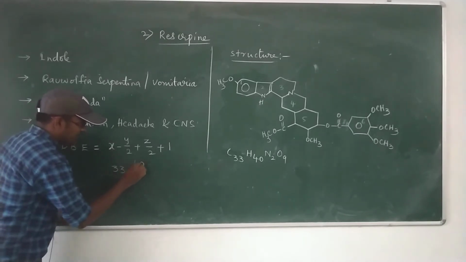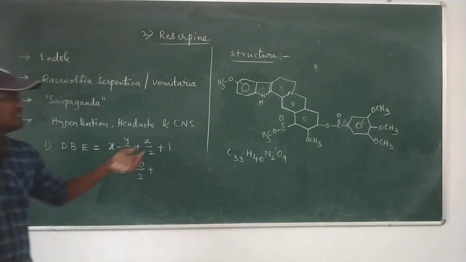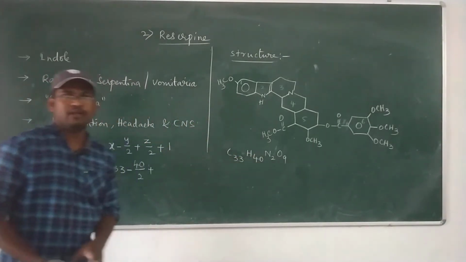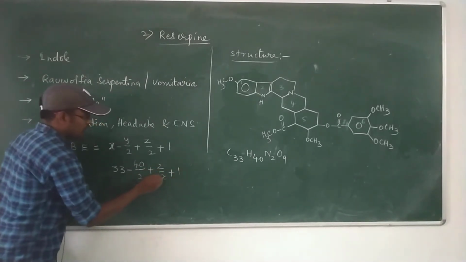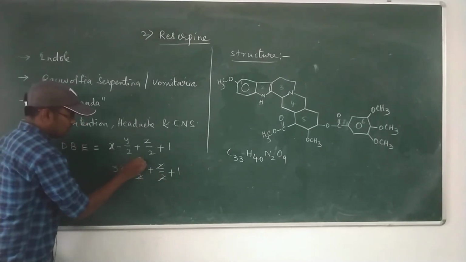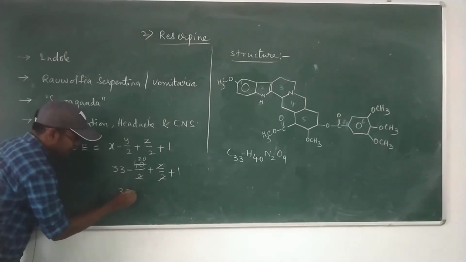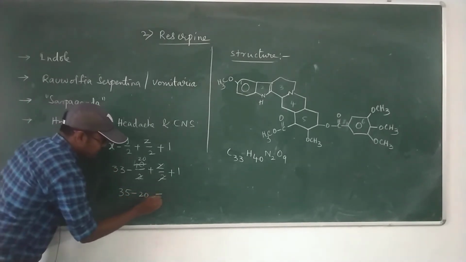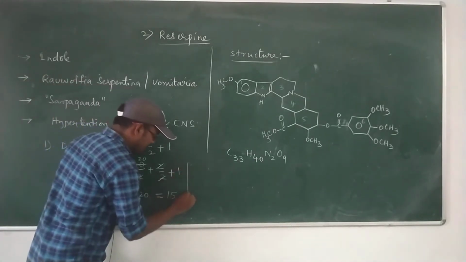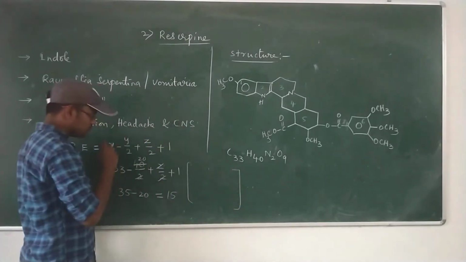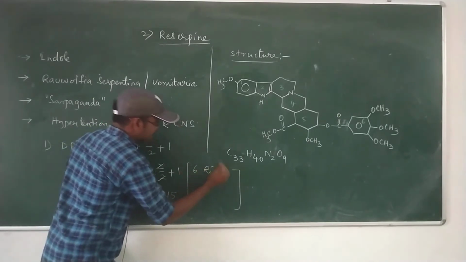So hydrogens are 40 divided by 2, plus Z, which is the number of trivalent atoms. In this structure we get only 2 nitrogens. Nitrogens are trivalent. So 2 by 2 plus 1. 33 plus 1 is 34, plus 1 gives 35, minus 20. The result: double bond equivalence is 15. From the double bond equivalence we can calculate the number of rings and the number of double bonds. The number of rings is 6 rings in reserpine